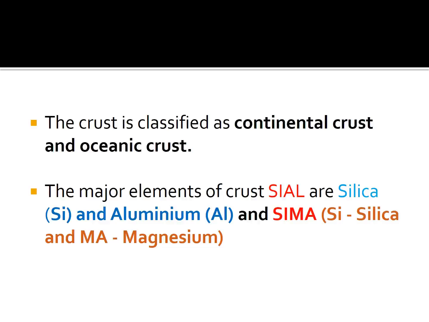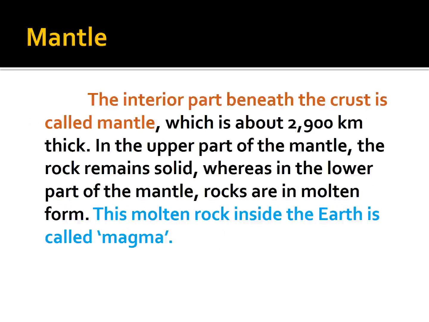Take your book, page number 158. You can see the continental crust and oceanic crust, then the upper mantle. Above that there is the crust, the outer layer. Then the mantle, the middle part. The interior part beneath the crust is called the mantle. Beneath means below. Below the crust is the mantle, which is about 2900 kilometres thick, so it covers a large area.